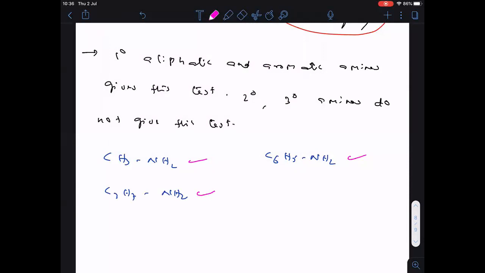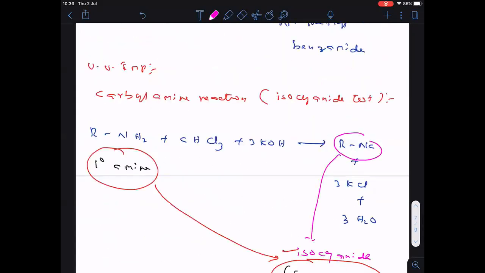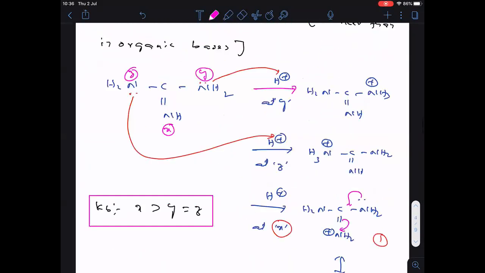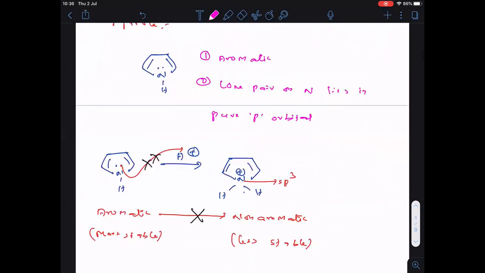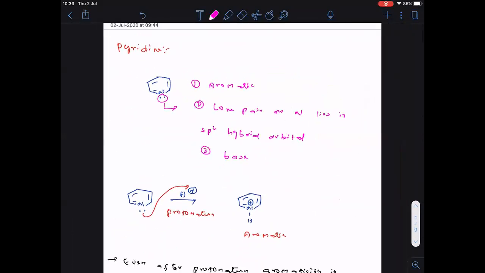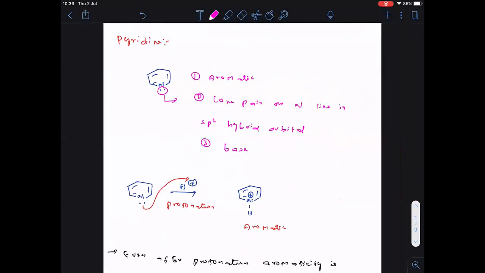Followed? Right. Remaining chemical properties we are going to discuss in the next class. Today, whatever properties I explained, I will now be showing you the slides. This is about pyridine.